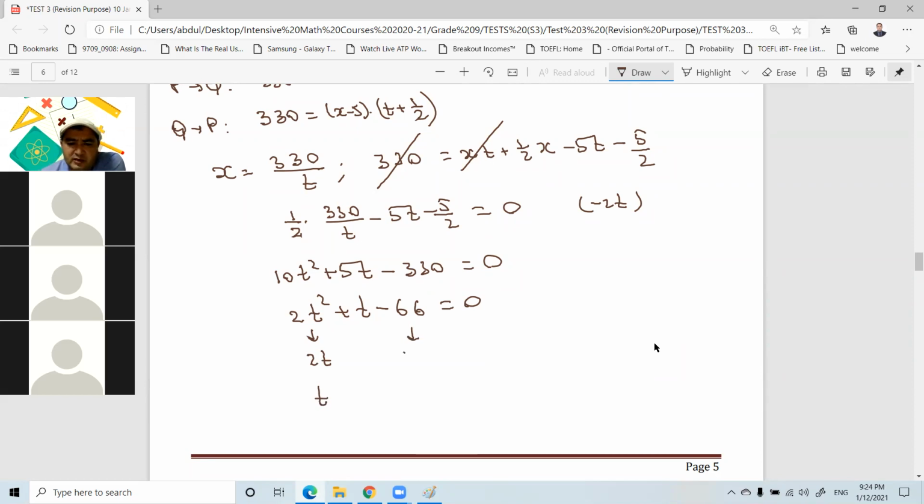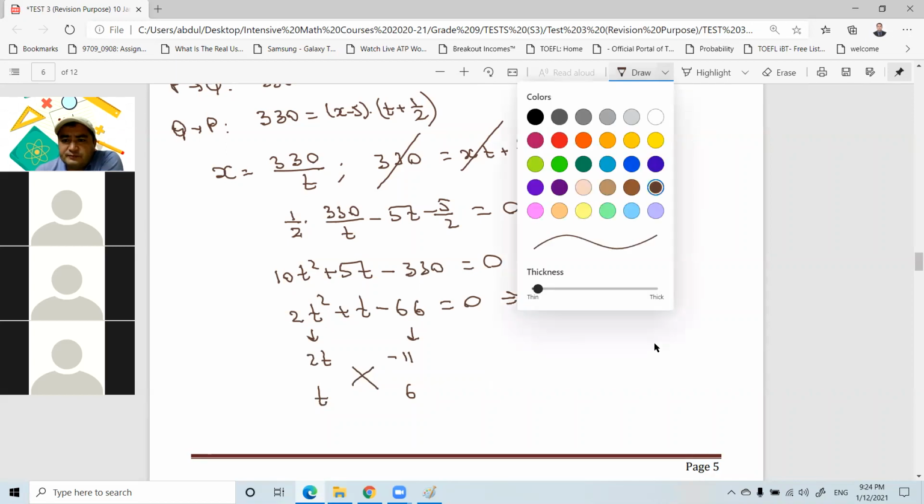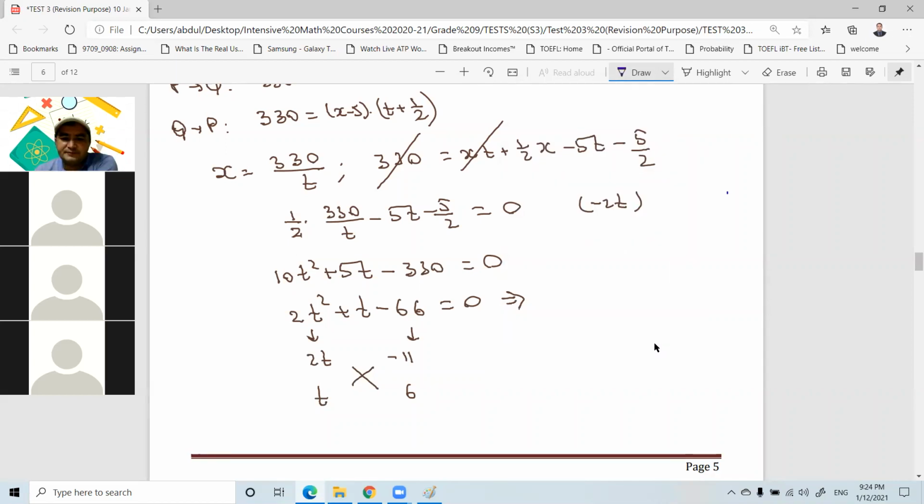So I think we can just write this 11 times 6. So it is plus, I will put minus here. As you see here, 2t times t is 2t squared, negative 11 times 6 is equal to negative 66. And if you cross multiply these things, 2t times 6 is 12t, t times negative 11 is negative 11t, the sum is t. So we can factorize it as, let me change the color so you can see here. So here we have 2t minus 11 times t plus 6 is equal to 0.